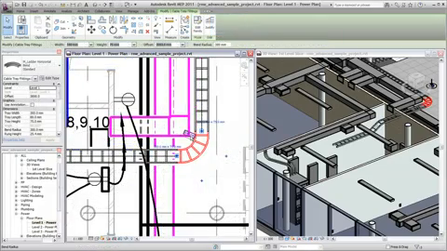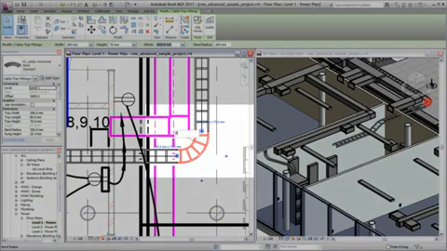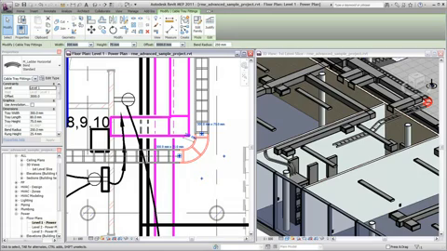The With Fittings family type will display the seam lines at cable tray fittings, while the Without Fittings family type will place the fittings without the seam lines. You can edit the fitting parameters directly in the drawing area. Placing cable tray is just one phase in the process of creating an electrical power system.